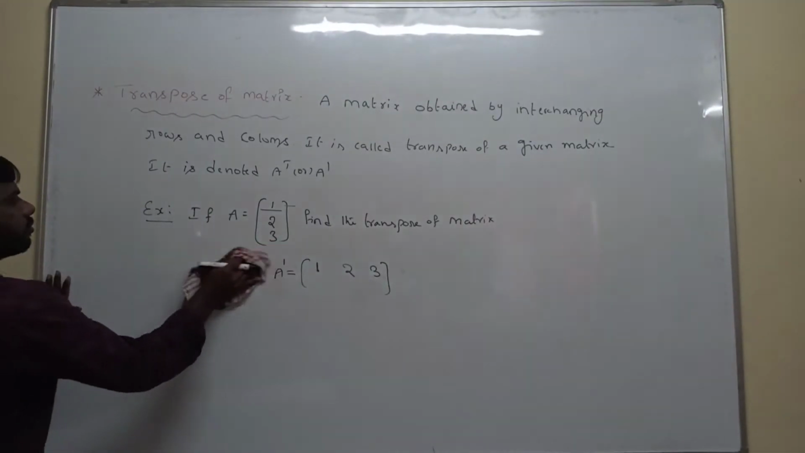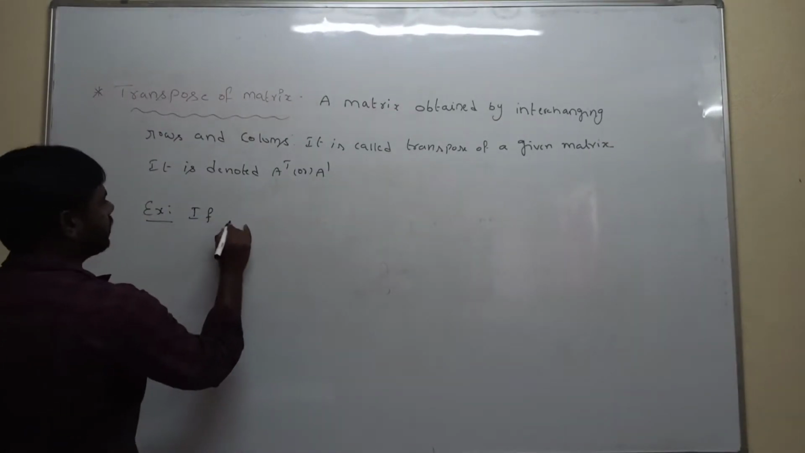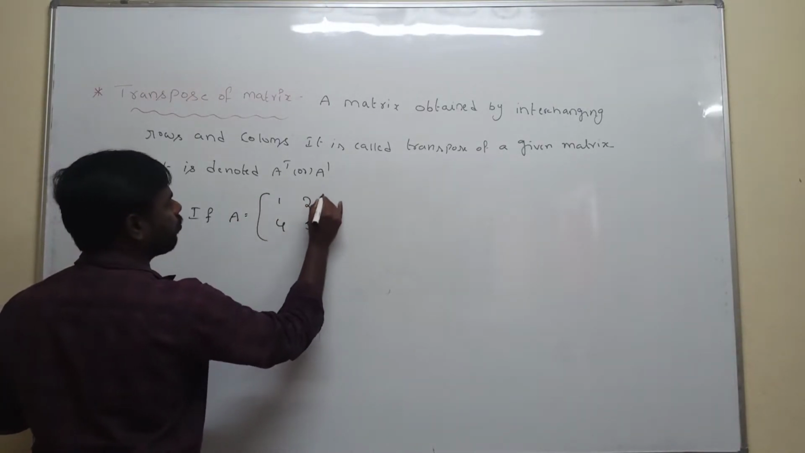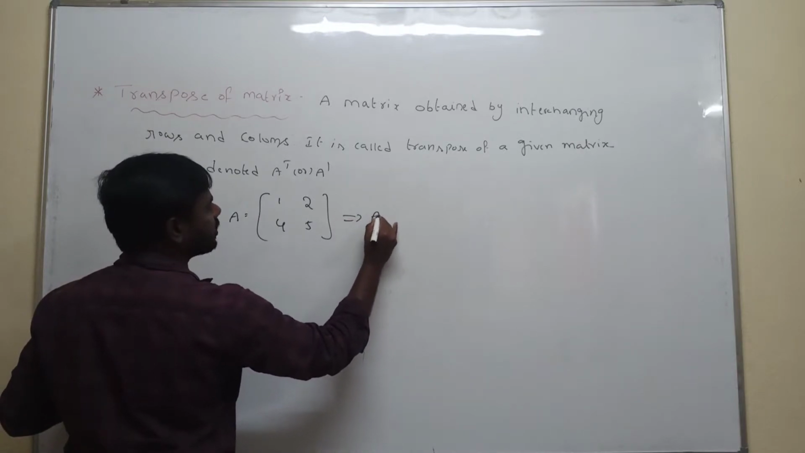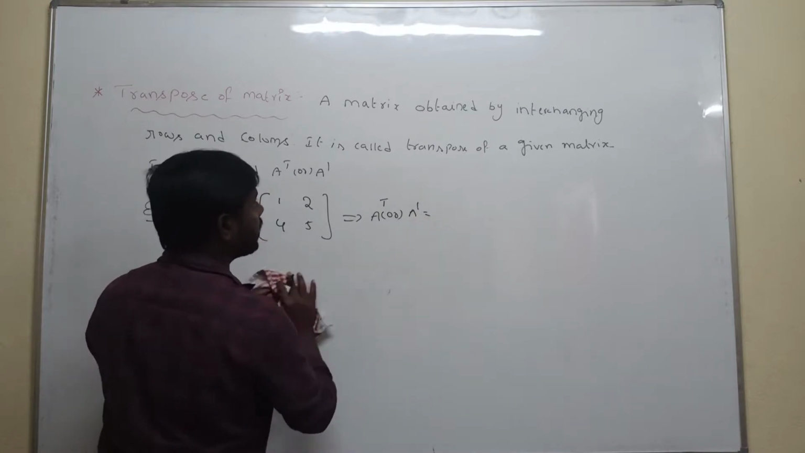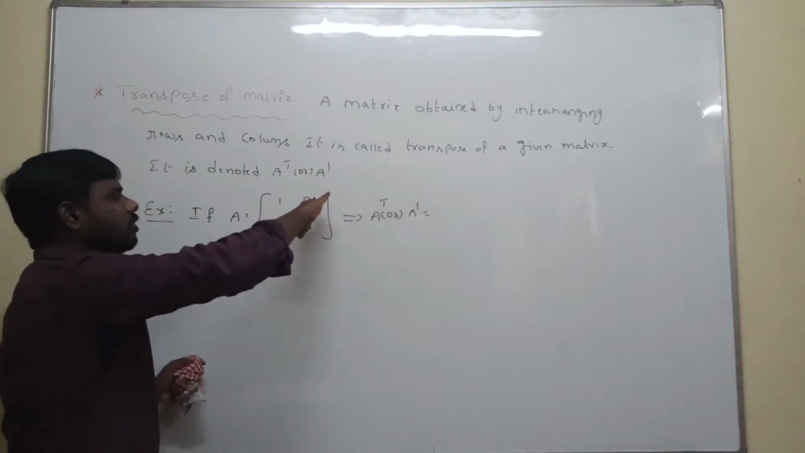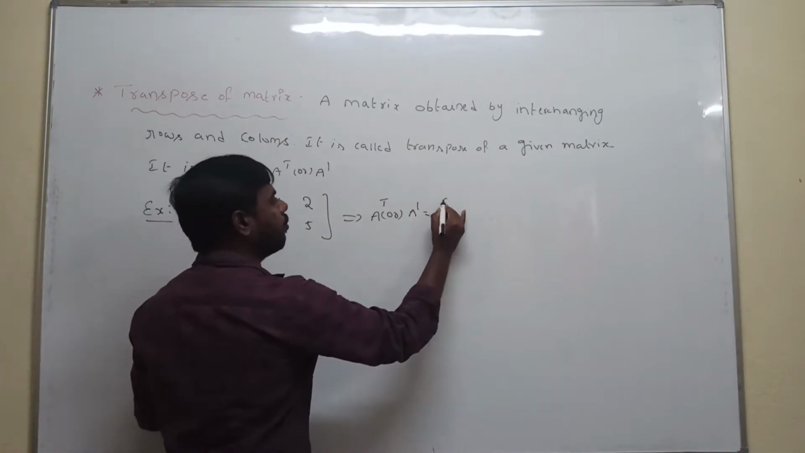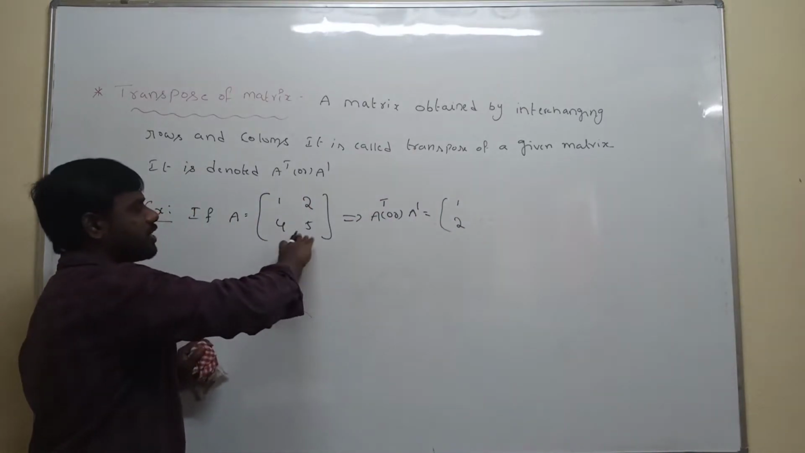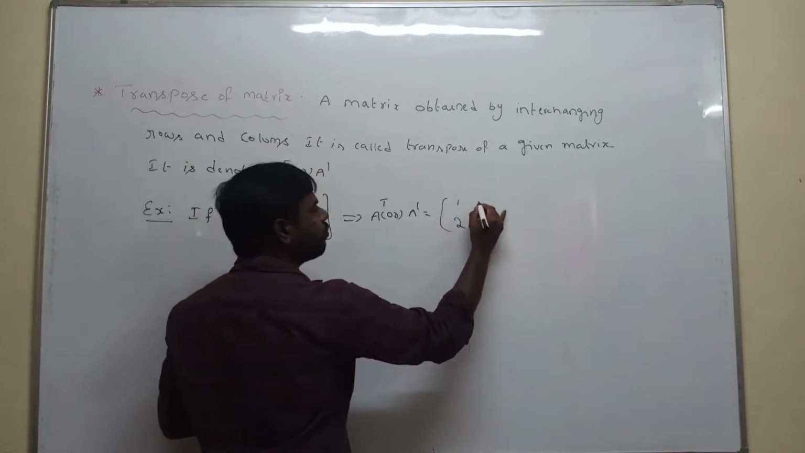Another example. A is equal to 1, 2, 4, 5. How to find the transpose of the matrix? The transpose is denoted by A power of T or A power of dash. What is the condition? Interchanging rows and columns. Here, this is the first row. The first row can be written as the first column, that's why 1, 2. Next, the second row is replaced with the second column, so 4, 5.